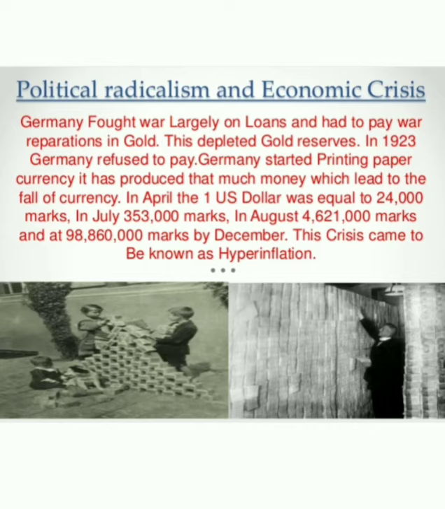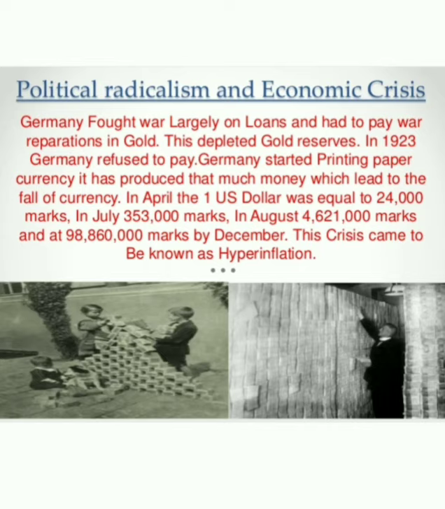In April, $1 was equal to 24,000 marks. Marks was the currency of Germany at that time. But in July, that same $1 was equal to 53,000 marks.